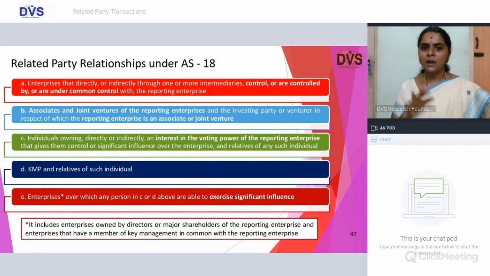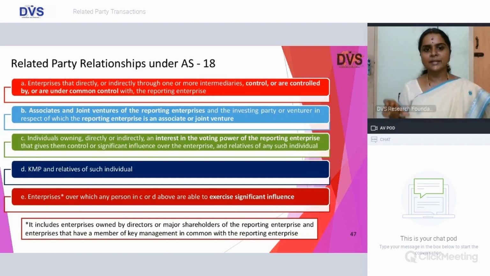Associate, joint venture and investing party or venturer. Now we understand that this particular provision is lifted and brought in your section 76(8), where Companies Amendment Act amended the provision of body corporate to include investing party or venturer, in respect of which the reporting enterprise is an associate or joint venture. So now you will understand why such particular insertion was made in Companies Act to be in alignment with AS 18.